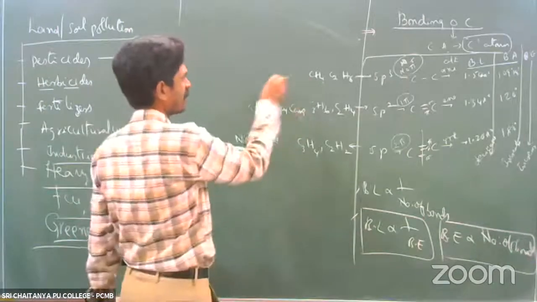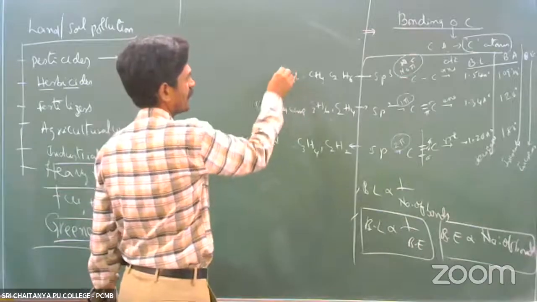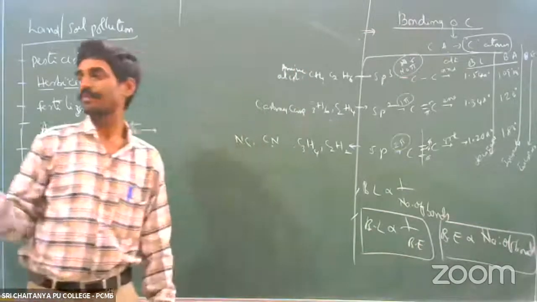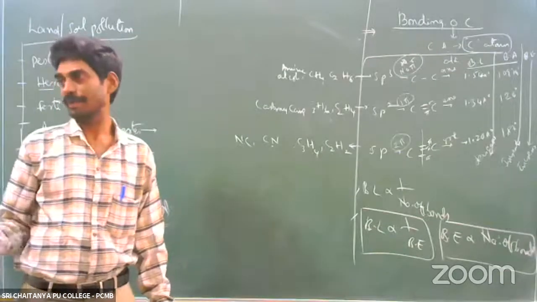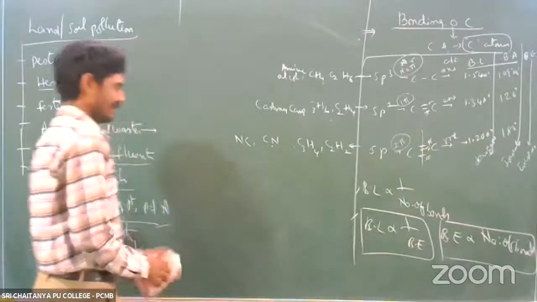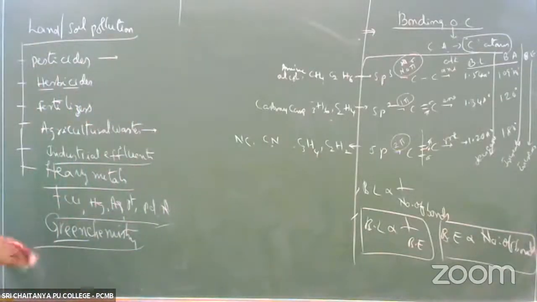Next, in the case of alcohols and amines, the carbon atom undergoes sp3 hybridization because the carbon in ROH has single bonds only, no pi bond. Saturated alcohols and amines. This is bonding in organic compounds.